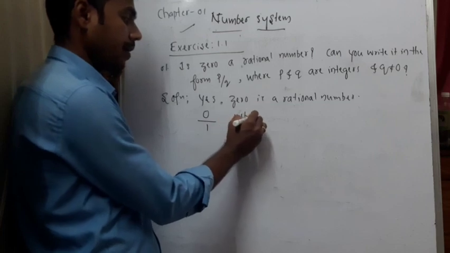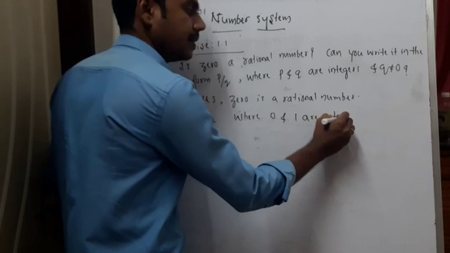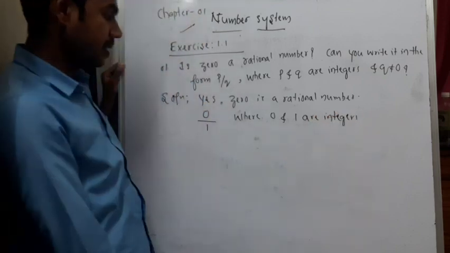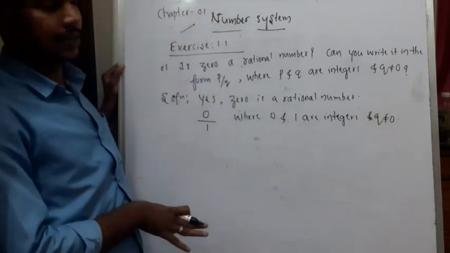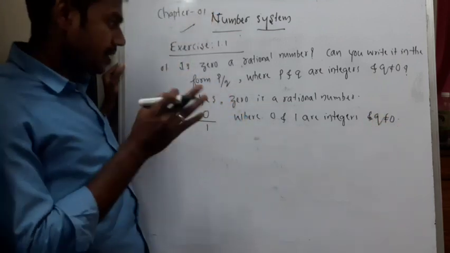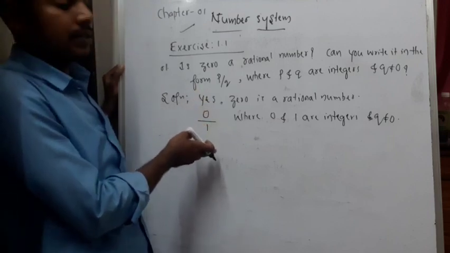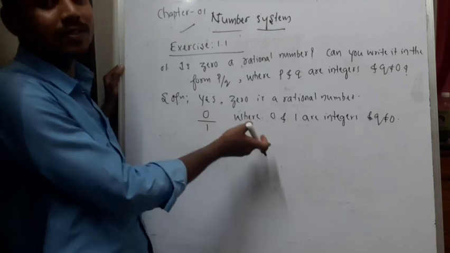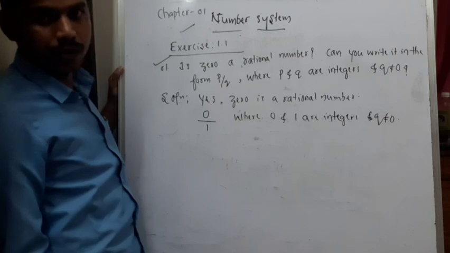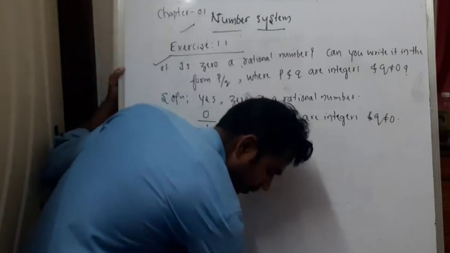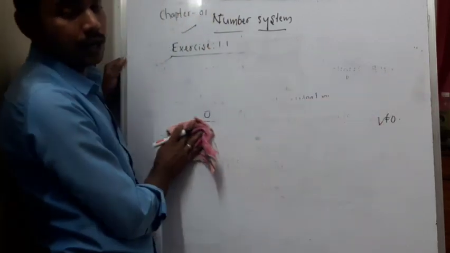Where 0 and 1 are integers and Q is not equal to 0. This should be your answer. Is 0 a rational number? Yes, 0 is a rational number because we are able to write 0 in the form of P by Q and Q is not equal to 0. Hence, this is the solution for the first question. So, what is the second question? Please pause the video and note it down.